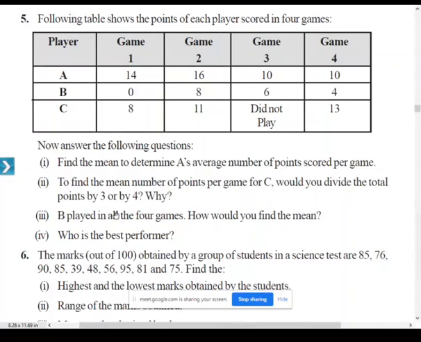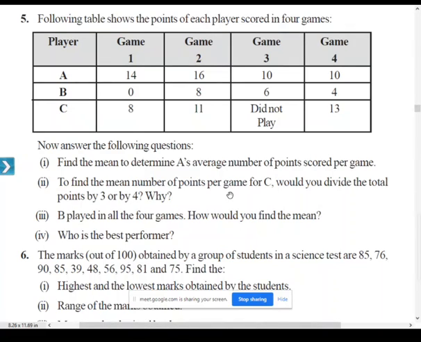What is the second question? To find the mean number of points per game for C, would you divide the total points by 3 or by 4? In order to find the mean score of C, you have to divide it by 3. And why?